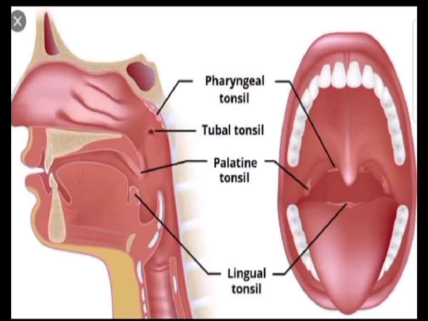This is actually the collection of food debris and desquamated cells. This cheesy material is present in these crypts, and the inflammation of the tonsils is called acute tonsillitis.